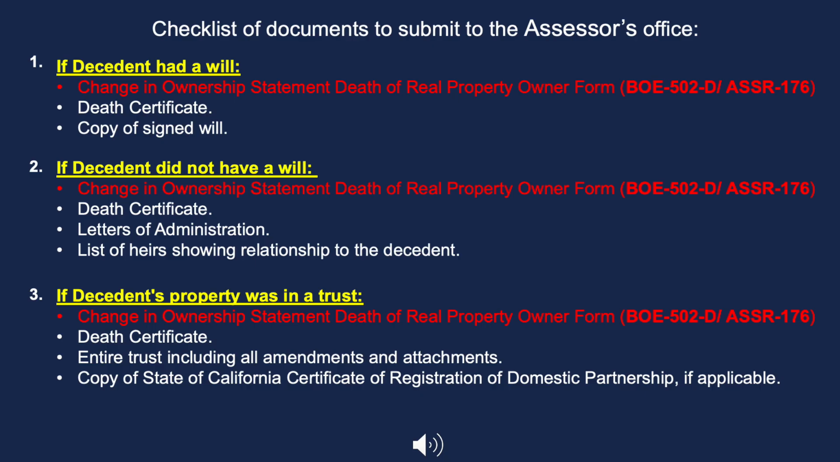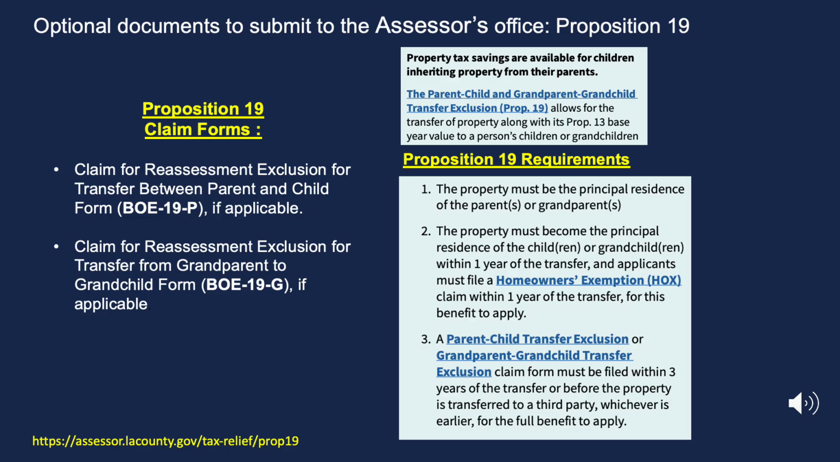Shown here are the most common will scenarios following the death of a property owner. 1. If the decedent had a will. 2. If the decedent did not have a will. And 3. If the decedent had a trust. Also shown along with the required change of ownership form discussed previously are the supporting documents that need to be filed in each case. Optional documents that may be submitted are the following exclusion claim forms. Claim for reassessment, exclusion for transfer between parent and child, Form BOE 19P, and claim for reassessment exclusion for transfer from grandparent to grandchild, Form BOE 19G.